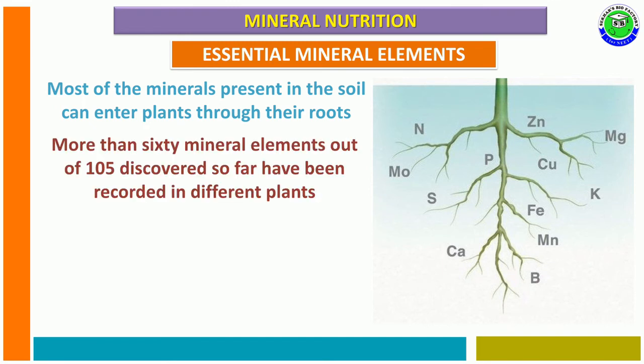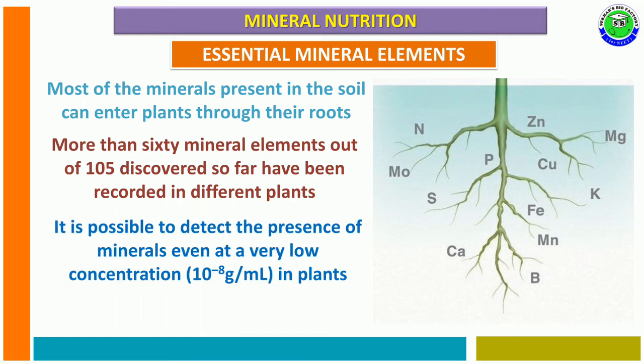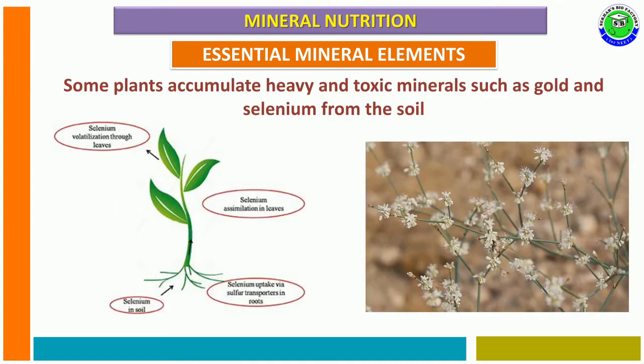More than 60 mineral elements out of 105 discovered elements have been recorded in different plants. Even when an element is present at a very low concentration, it is possible to detect it, nearly 10 to the power of -8 grams per ml in the plant body.